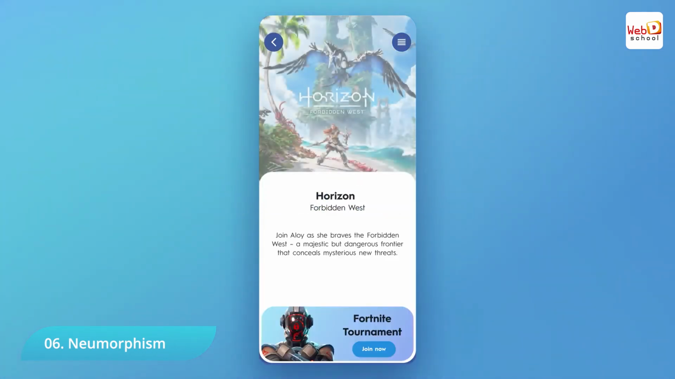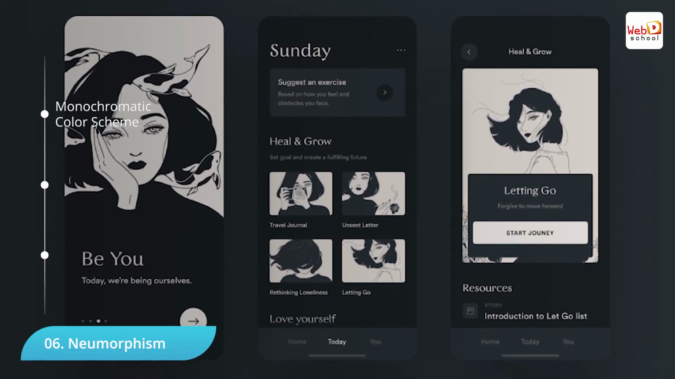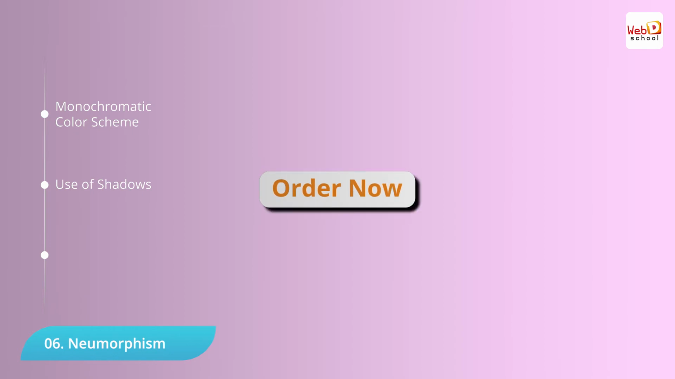The neumorphism design has three core principles. Monochromatic color scheme. This design makes it easy on the eyes of the user. It also presents a good canvas for a strong use of shadows. This can create a 3D render and add depth and dimension to buttons and other elements.